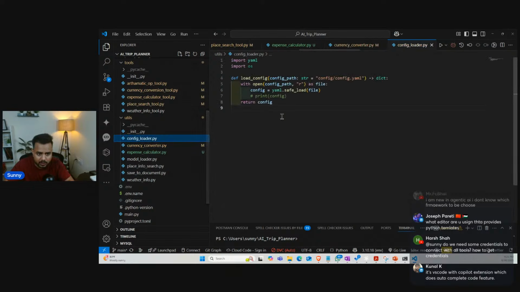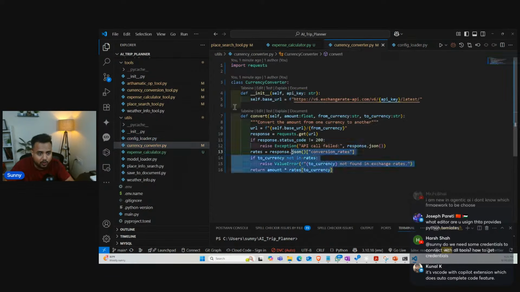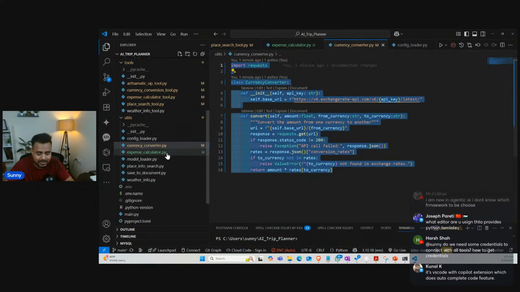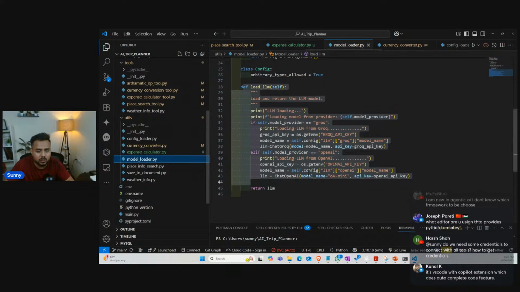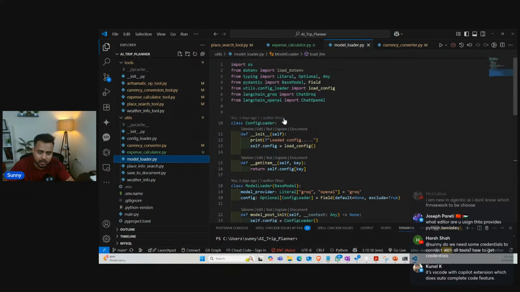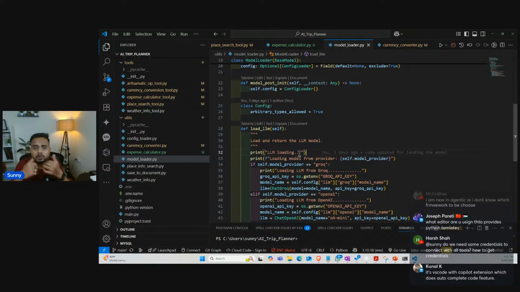The config loader is there, where we have already written the code, right? Currency converter is there, we have already written the code. Then here is the expense calculator, we have already written the code over here. Now the model loader, I think it was already done. As you can see, we are going to load an LLM based on the preference. So let's say we pass the OpenAI key and the model name, we are going to load the OpenAI based model. If we pass Groq, we are going to load the Groq based model.